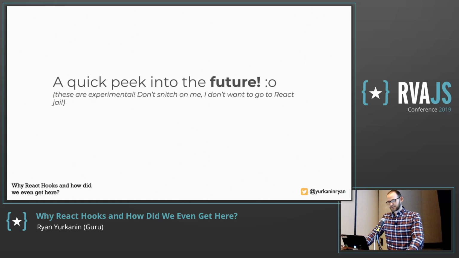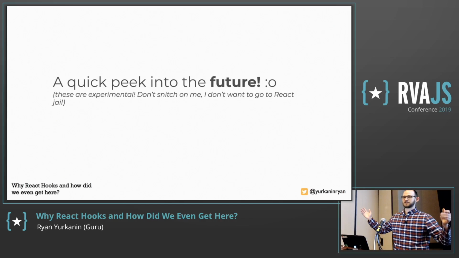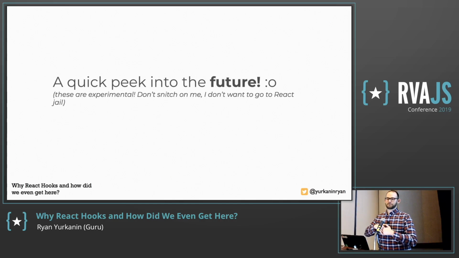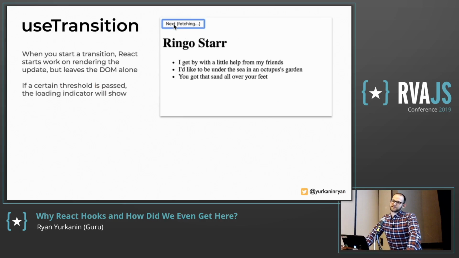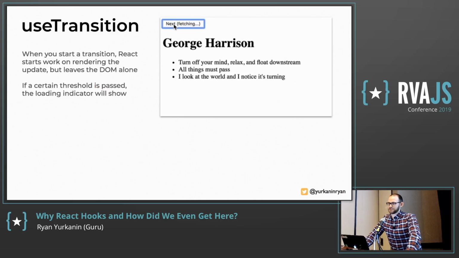So these hooks that are coming up are all ways to interact with concurrent mode and make experiences really great for people of all different kinds, accessible to people with different network capabilities. And it lets you make these cool experiences. So the first one here is useTransition. I use GIFs for these at first instead of code blocks because it's a bit easier to get.